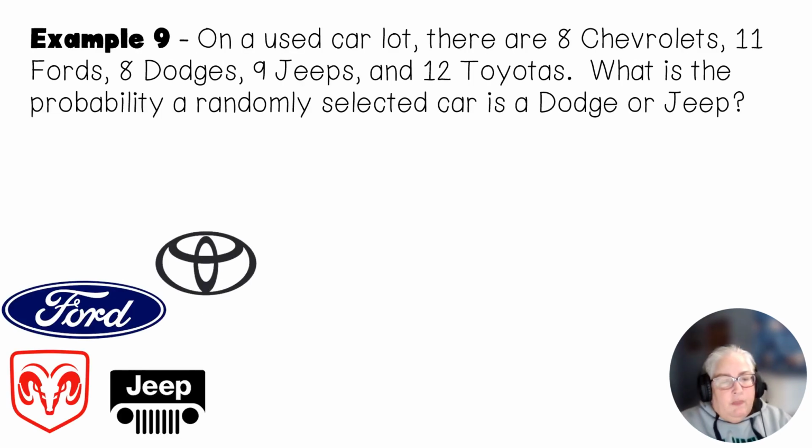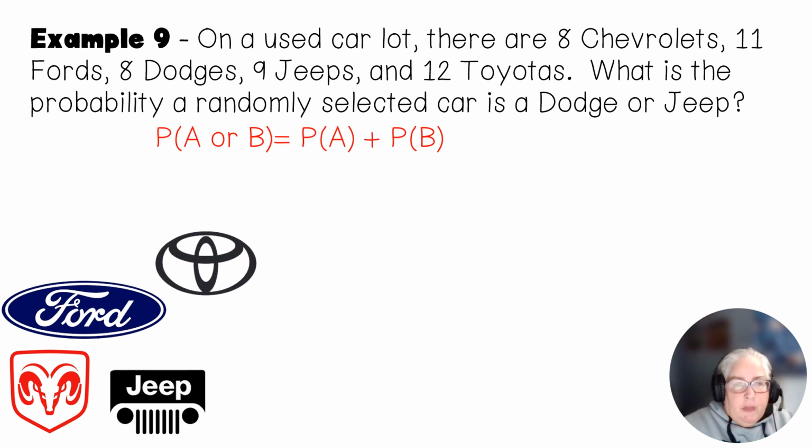So let's look at this one. It says on a used car lot, there are 8 Chevrolets, 11 Fords, 8 Dodges, 9 Jeeps, and 12 Toyotas. I cannot be a Chevrolet and a Dodge at the same time. Okay, so all of those things are mutually exclusive. It says, what is the probability that a car is a Dodge or a Jeep if I pick it randomly? So that's the